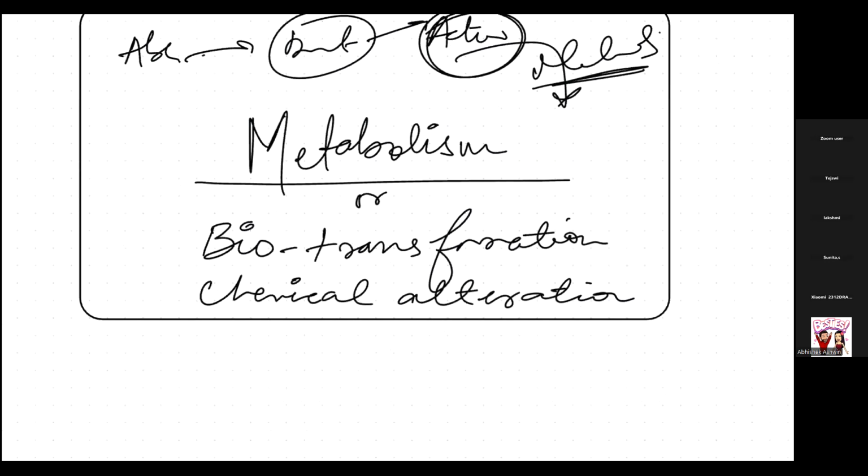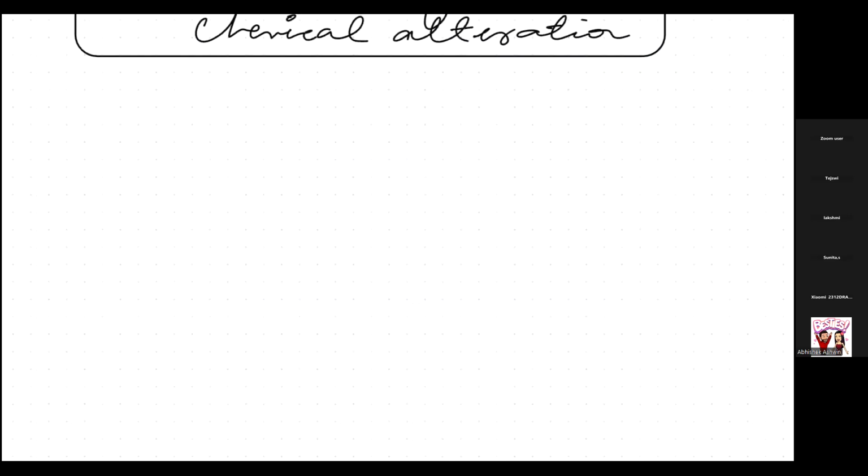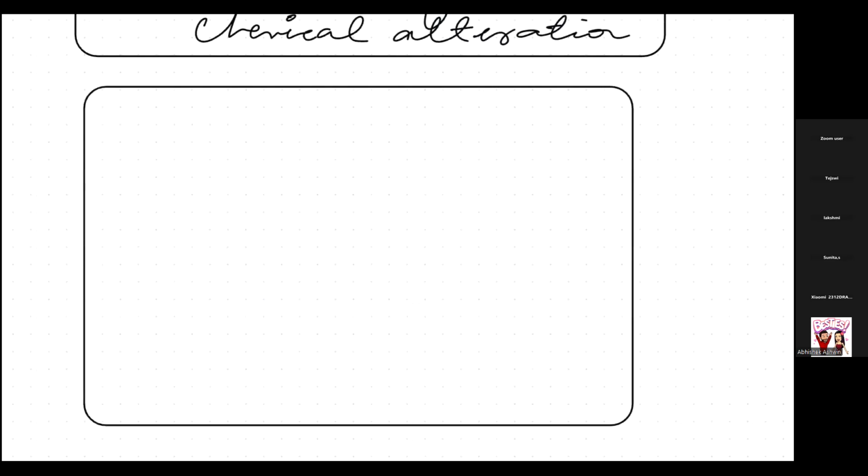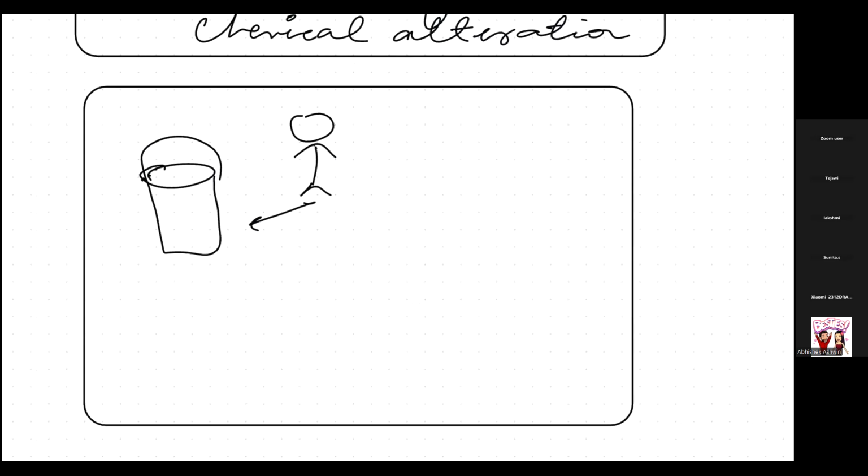Because let's suppose that there is a full bucket of water, and you have sent a person with all four limbs very well functional. The person goes, and the person will take the full bucket of water because the person is capable.